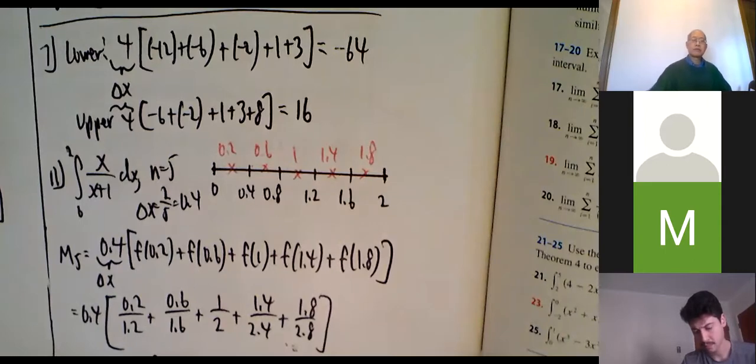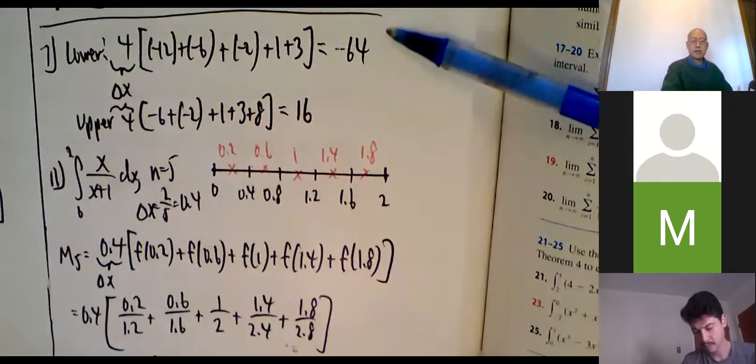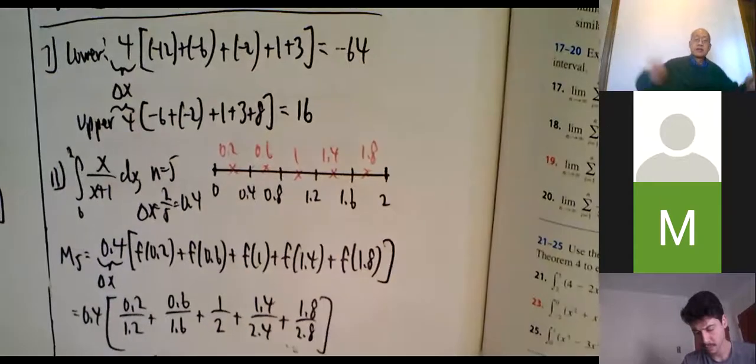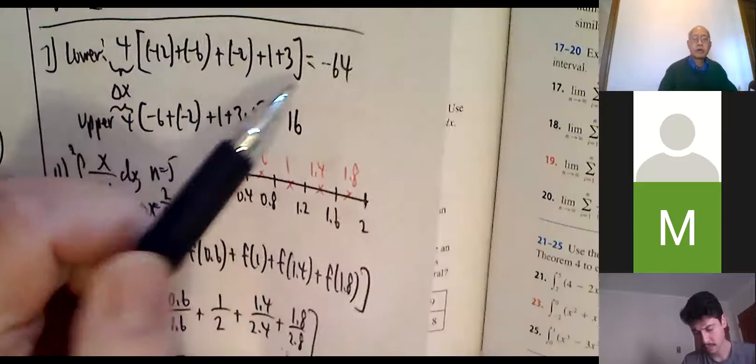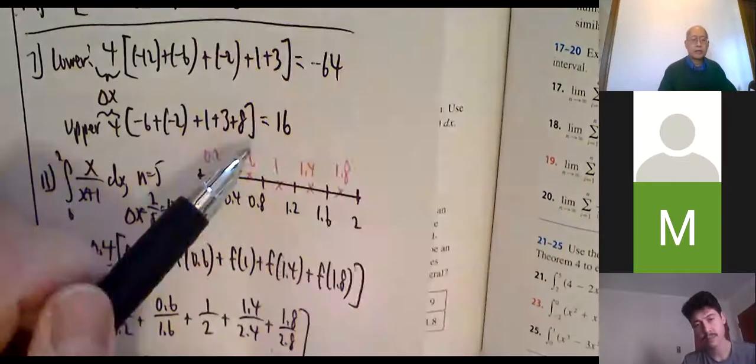And by the way, you can tell this is probably not very accurate. I got one answer that's negative and the other answer that's positive. So clearly not an accurate reading, but that's the best we can do for now. Our lower estimate for the integral is negative 64. Our upper estimate is 16.